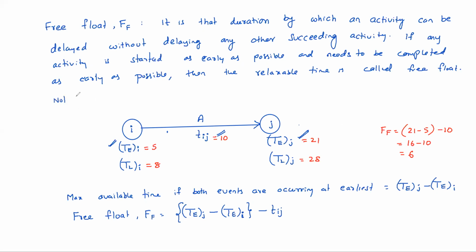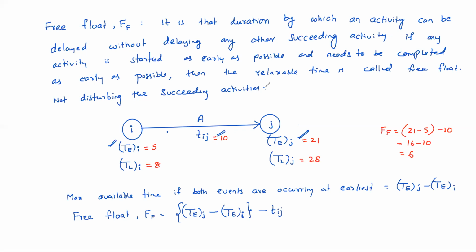Disturbance means the succeeding activities can also use that float freely. If the preceding activity is completed as early as possible, then the float can be utilized by the succeeding activities, obviously.